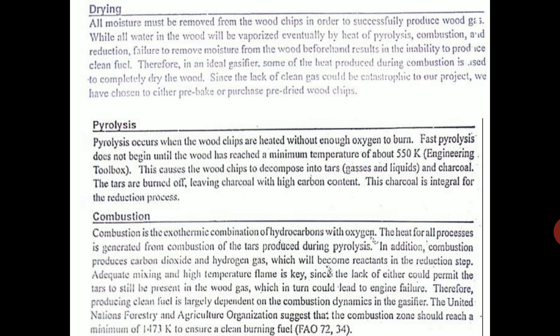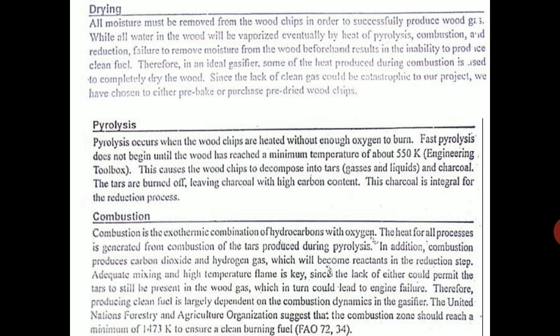See, tar is like a very thick viscous fluid, like tar used on roads. So actually we are burning that. Otherwise, if it is sent to the engine, the engine will seize. Therefore, producing clean fuel is largely dependent on the combustion dynamics of the gasifier.